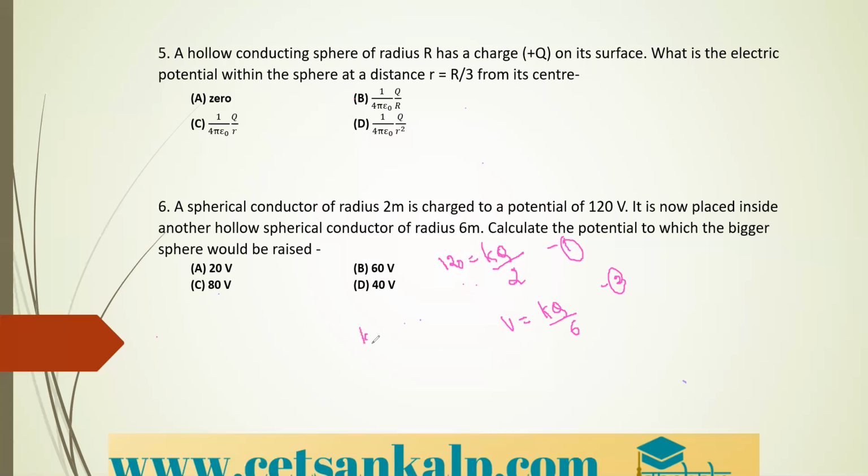Equation 2, K into Q divided by 6, you can write as 3 into 2. So what is K into Q divided by 2? K into Q divided by 2 from equation 1, it is 120 divided by 3 you are getting. 3 ones are 3, 3 fours are 12. That is option D is the correct option here. Okay. So the correct option is option D, that is 40 volt.